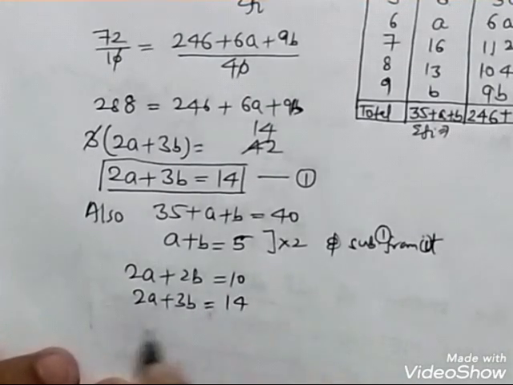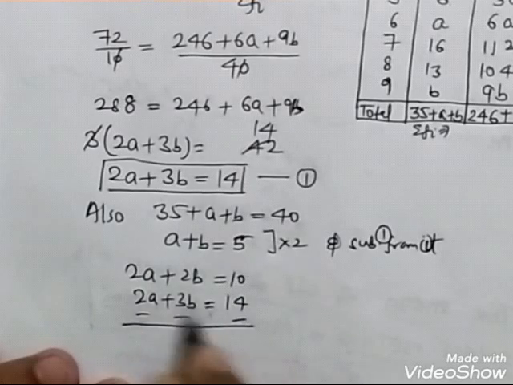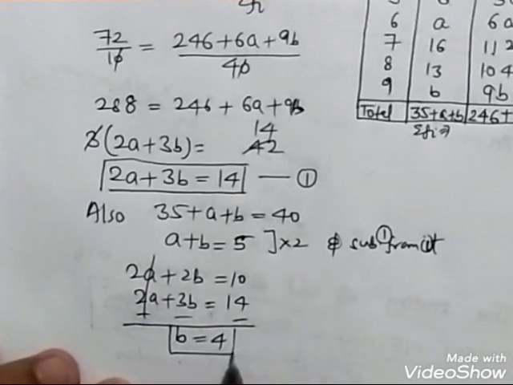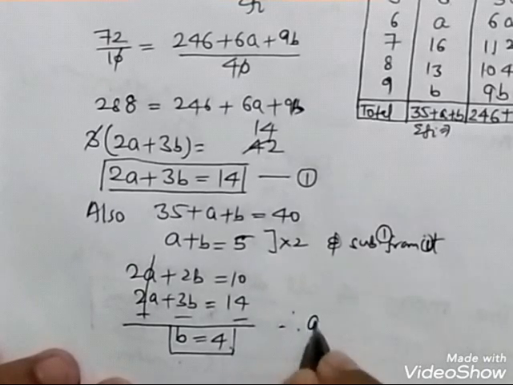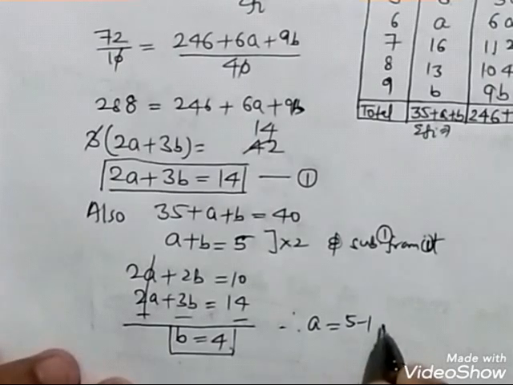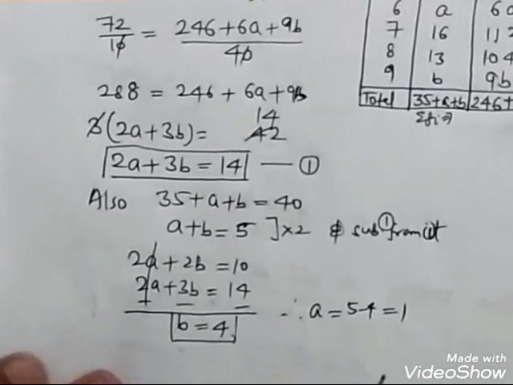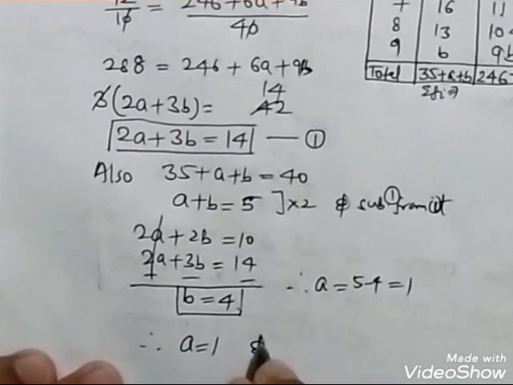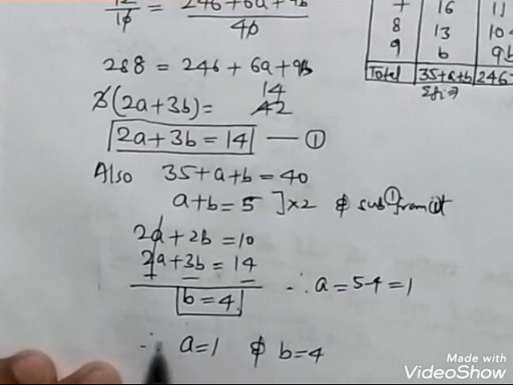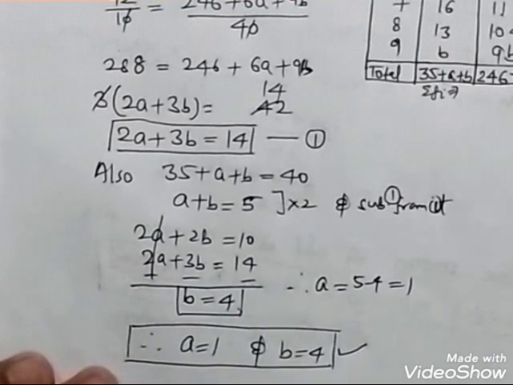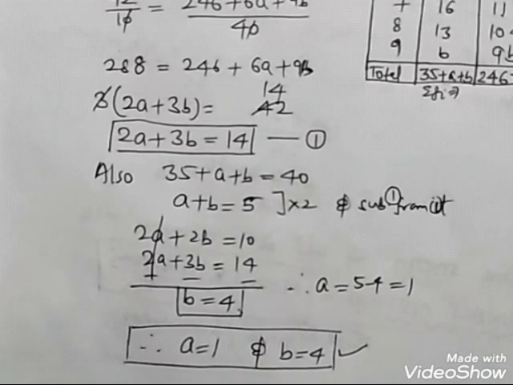This is 14. Cut it out. We are getting B to be 4. If B equal to 4, therefore A equal to, put 4 over here, 5 minus 4, basically 1. Therefore A equal to 1 and B equal to 4 is our required answer. Hope this is clear to you. Moving to the next question.